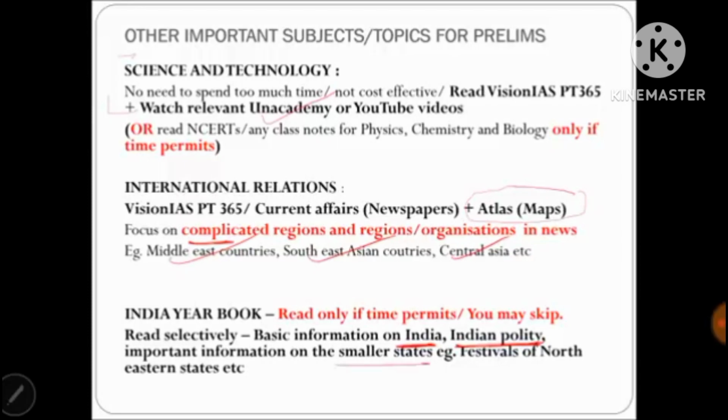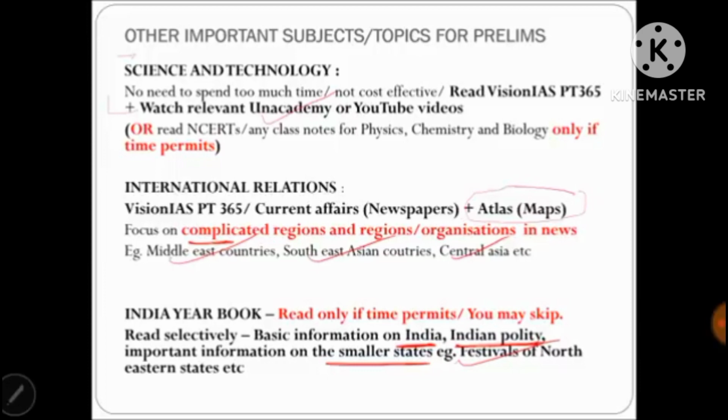We do not really study them in detail, so it is important to study them, and you can use this India Yearbook to identify important information. For example, the festivals of northeastern states, the various tribes and their cultures, so that can be remembered. If you have time, do read about the states, individual states and their important points.